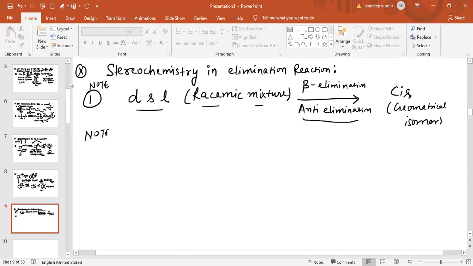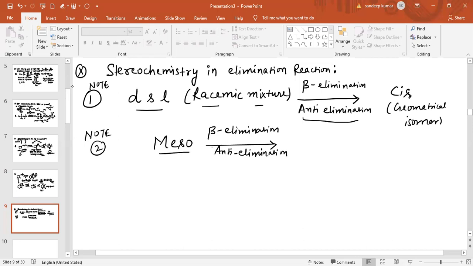Now remember note number 2. If there is a meso compound, and for a meso compound you do beta elimination, also called anti elimination, then after beta elimination the product obtained is the trans isomer.